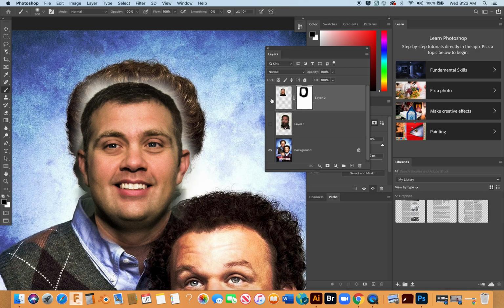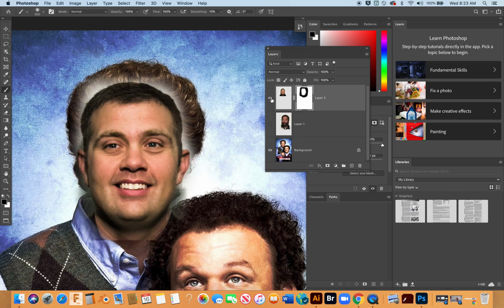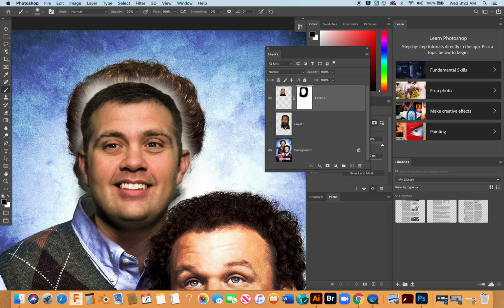So let's turn this off and on so we can see. And this is good to know because in that way it indicates areas that you've missed. I see a little area down here that I've missed, a little bit in here. Do more on the neckline right there. All right, it's not looking too bad.